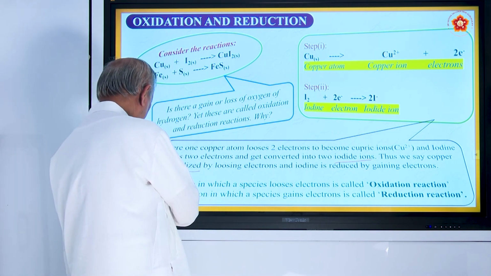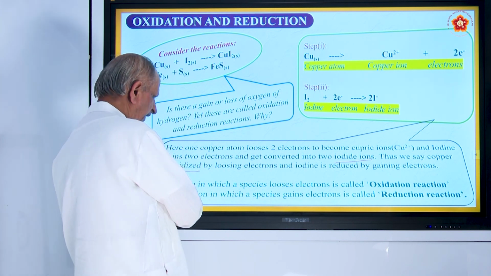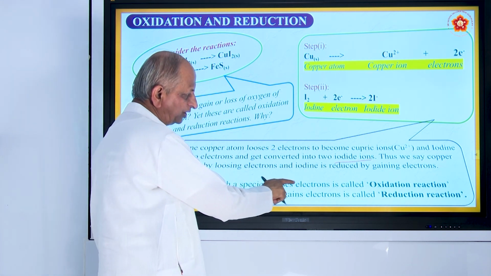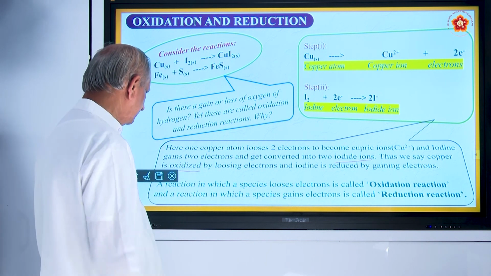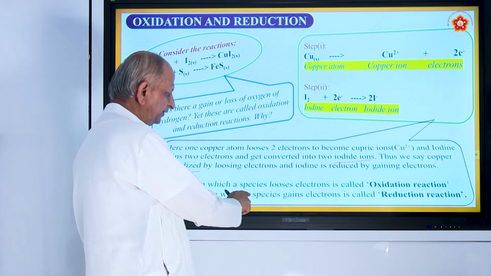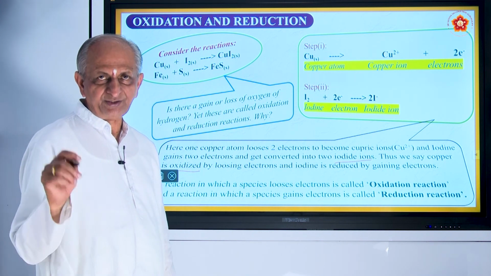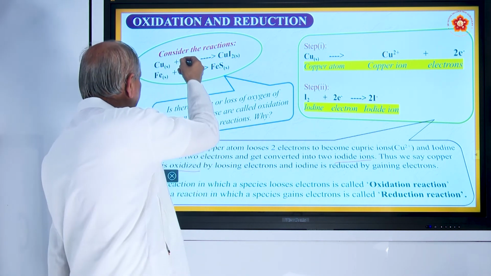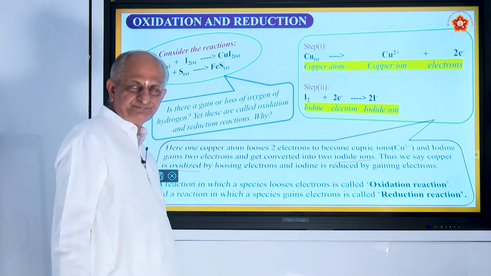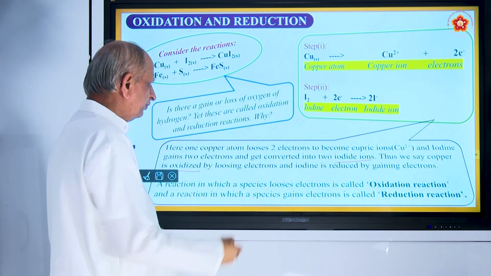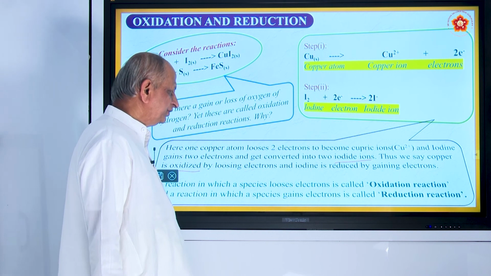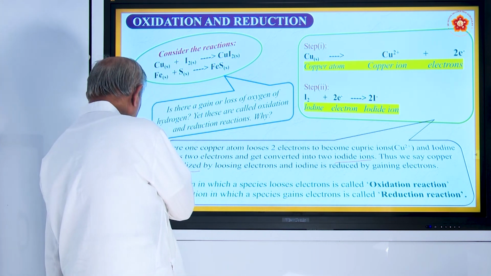And here one more thing you must note: a reaction in which a species loses electrons is called an oxidation reaction, and a reaction in which a species gains electrons is called reduction. Why is it needed? Because there is neither oxygen nor hydrogen. In such cases, we have to take ions into consideration. Okay.